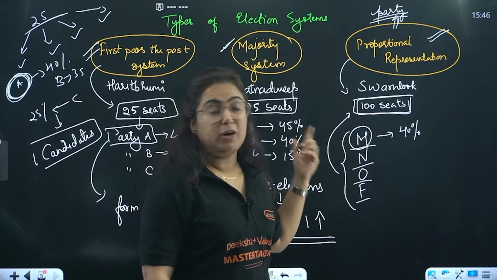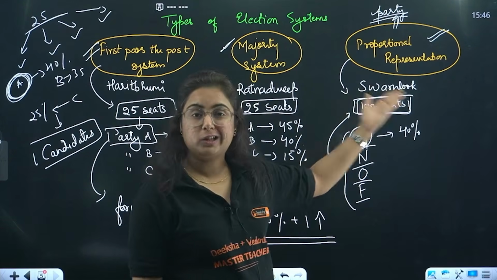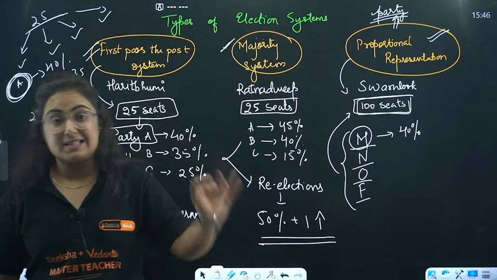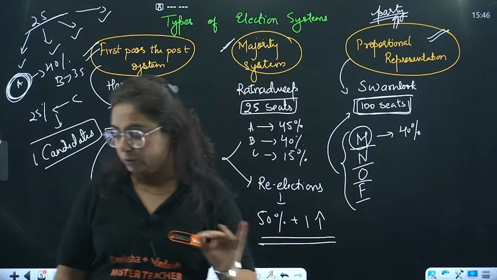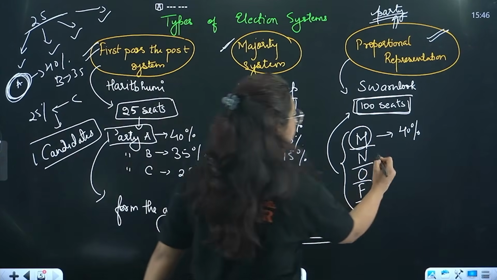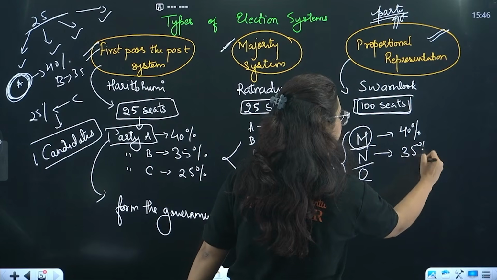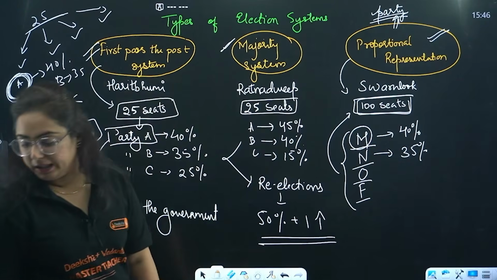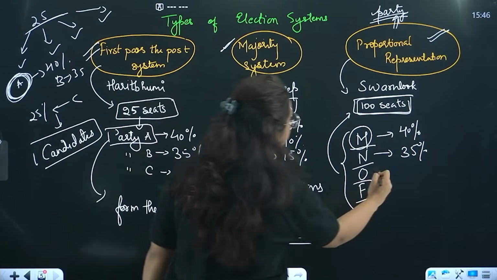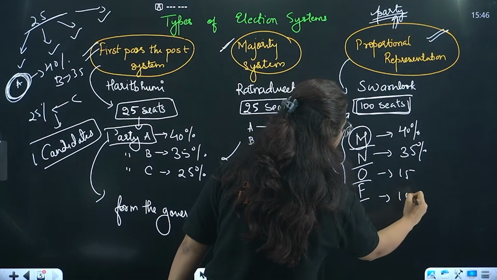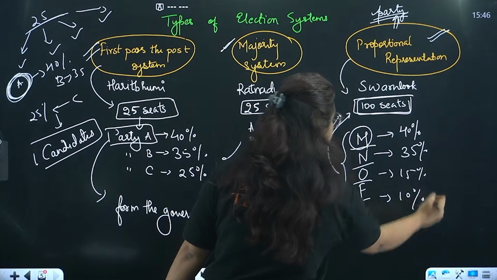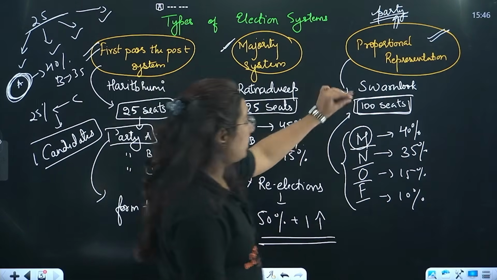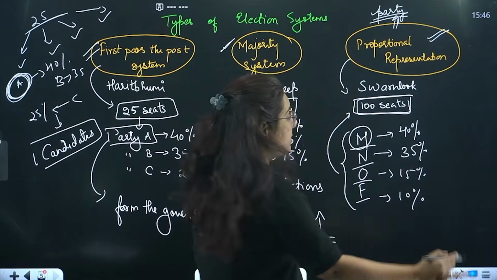Party M. For instance, party M got 40% of the votes. The seats will be decided according to the votes, right? There is party N who got 35% of the votes, party O that got 15% of the votes, and party F that got 10% of the votes. Now, right? What is the 40% of 100 seats, beta?